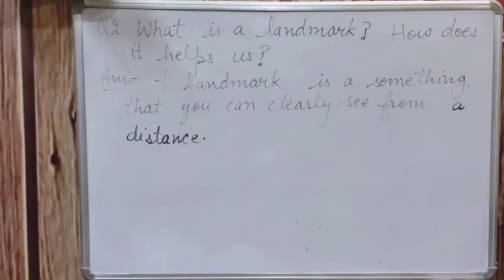A landmark is something that you can clearly see from a distance.